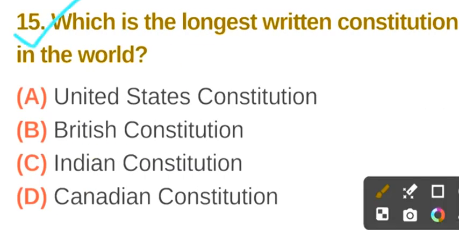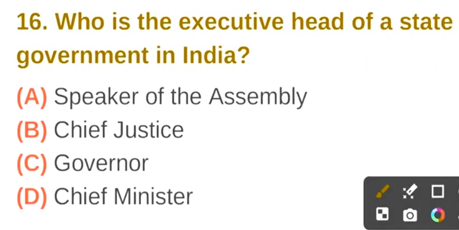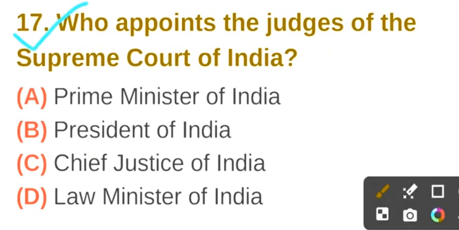Question number 15. Which is the longest written constitution in the world? The correct answer is option C. Indian Constitution. Question number 16. Who is the executive head of a state government in India? The correct answer is option D. Chief Minister.